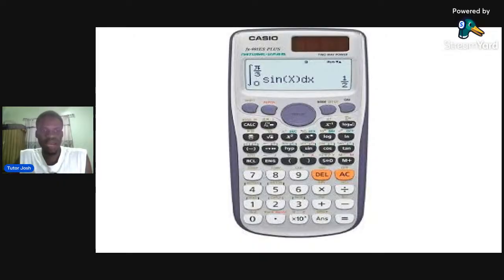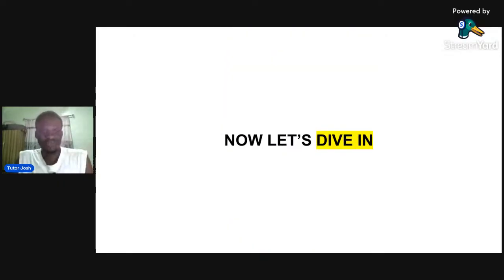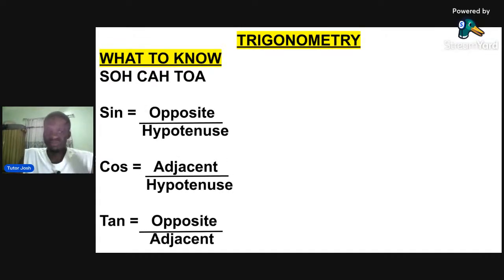We don't want to spend a lot of time because of our data consumption. All right, so now let us dive in. Like I said, we will be moving to trigonometry, and in every topic I am going to teach you, I will tell you what you need to know before you start solving, and actually go into a question or how your exam question will look like. Okay, so starting with trigonometry, probably at the end of the class, I will show you most of the shapes and the triangles that you need to know.